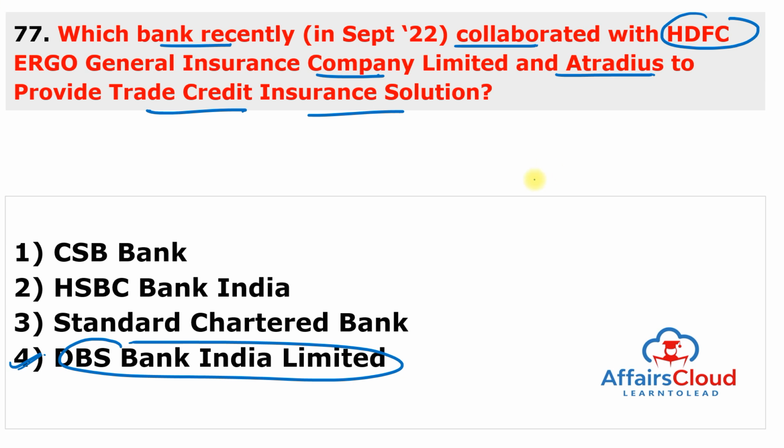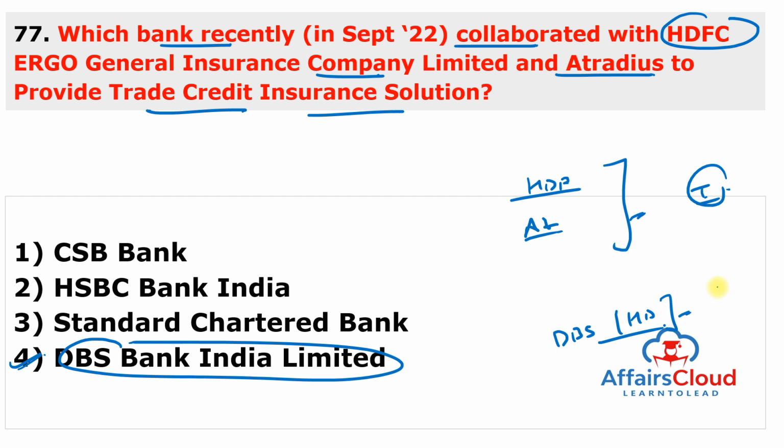So DBS Bank India Limited collaborated with two organizations. One is HDFC Ergo Insurance Company. Second is Atradius, a worldwide provider of trade credit insurance, to offer credit insurance account receivable solution to the Tata Metaliks Limited, a subsidiary of the Tata Steel Limited. And the deal is among the first to leverage trade credit insurance. And this collaboration between DBS, HDFC Ergo and Atradius will enable corporates to transfer the risk of their account receivables to the insurer while getting financing against those insured receivables from the bank. So just remember the question as same as in slide.